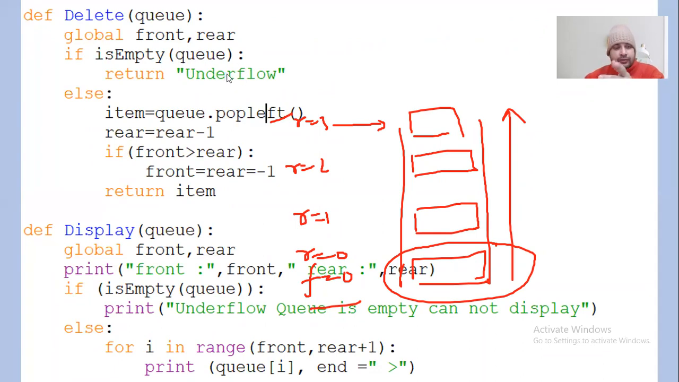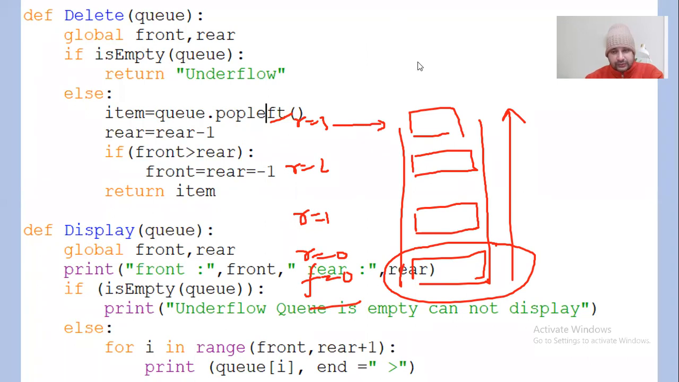Underflow and overflow are two terms used with stacks and queues as well, right? So if you go for the else part, because the condition was false, it will go for the else part and say item equal to q dot pop left.